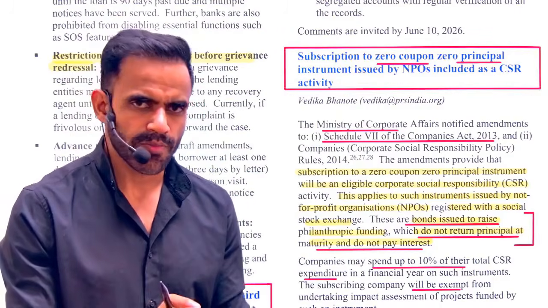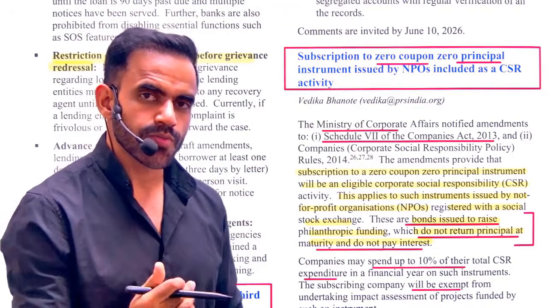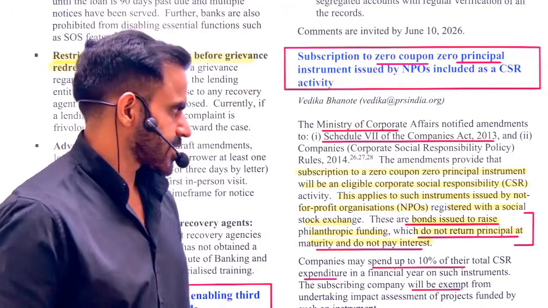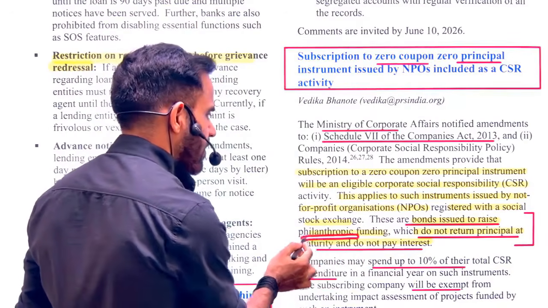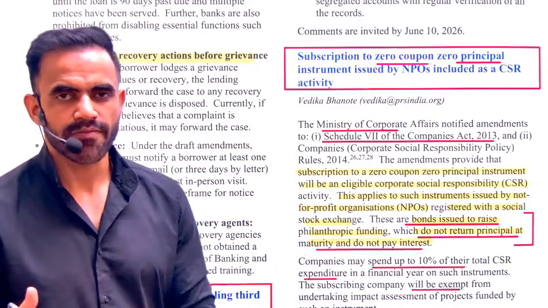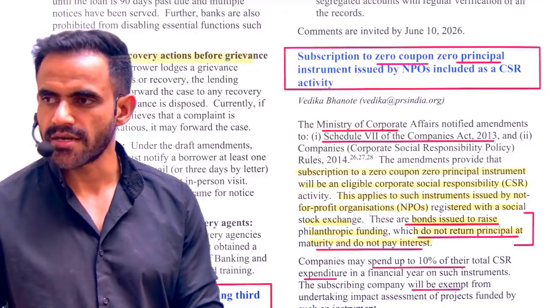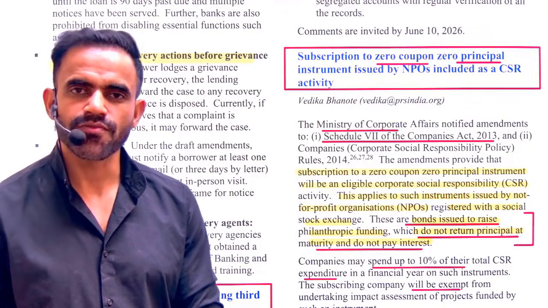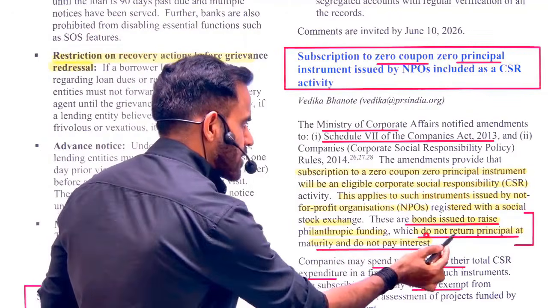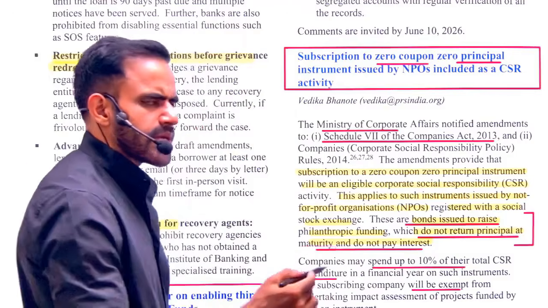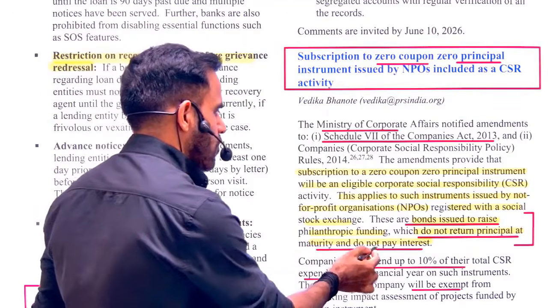They are not working for profit. So they are going to issue such bonds. Companies will purchase such bonds. These bonds are issued to raise philanthropic funding. In a very simple sense, funding for activities, let's say for education, for health and such activities, and which do not return principal at maturity. Maturity basically means the time period, and do not pay interest.